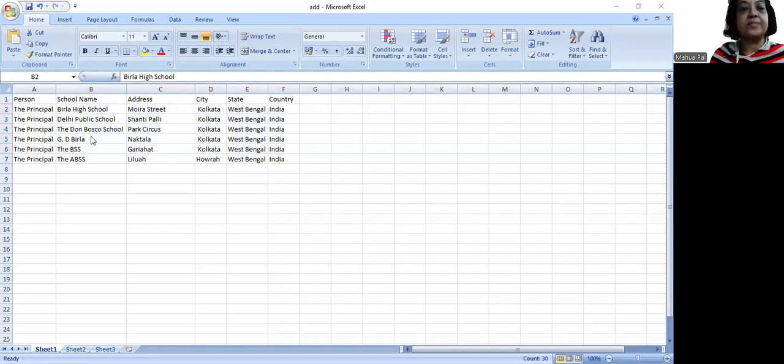I had already prepared one Excel address list. I mean, I have already prepared one address list in an Excel file, which I have saved under the Excel application.